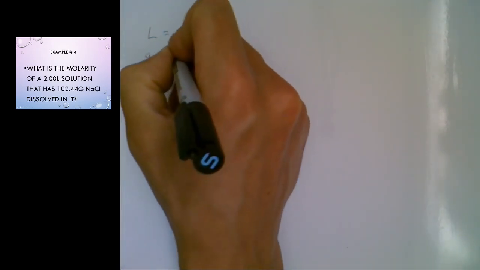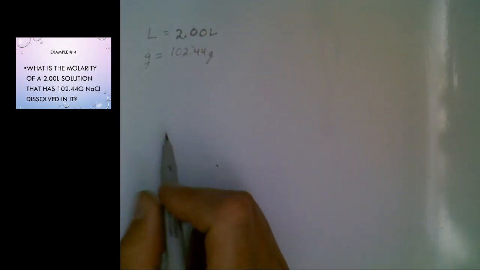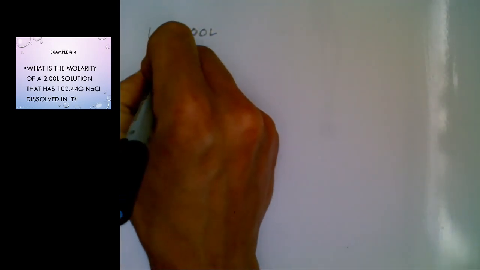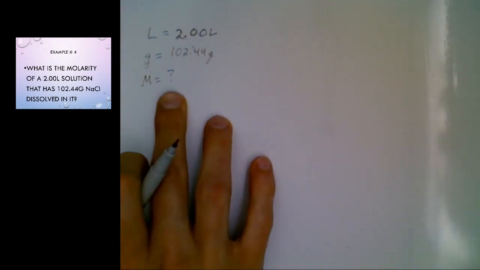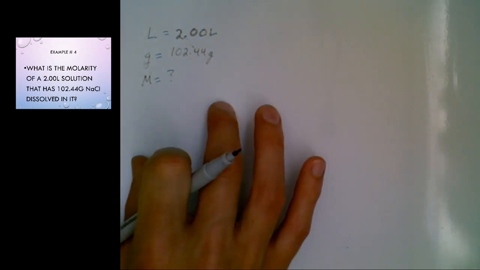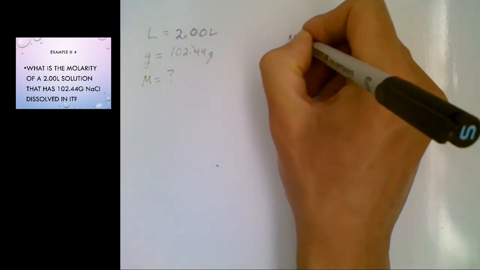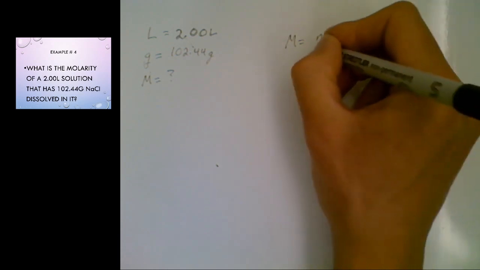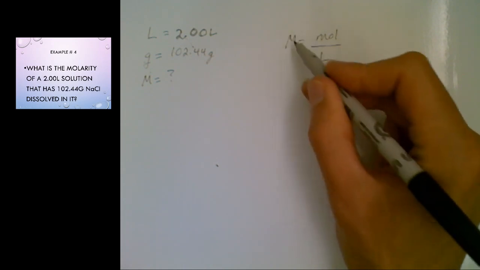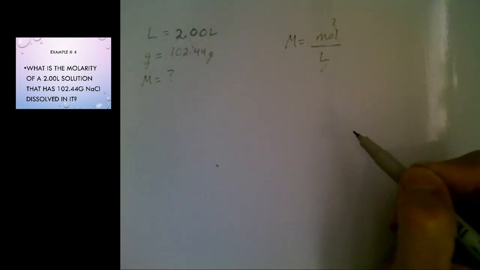I have 102.44 grams. And the last thing I know is that I am trying to solve the molarity. All right. Now, based on this information, I can't just divide as I normally have been. I have to figure out moles before I can do anything else, because the molarity of a solution is the moles divided by the liters. And currently, I want to know the molarity. I know the liters, but I do not know the moles.